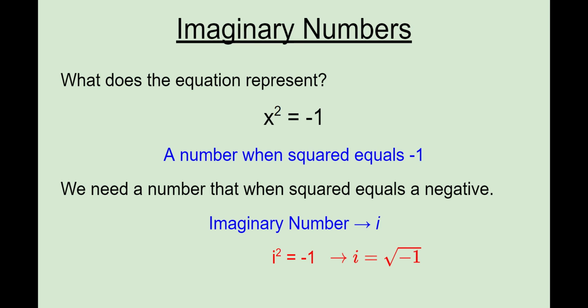It means that if I square root both sides, i itself is just the square root of -1. So remember, this notation is the same as this notation. When you see the square root of -1, it means what number, when I square it, equals -1. So these two are the same, all right? Later on when we get into complex numbers, you'll use this a little bit. But for us, just recognize that the square root of a negative is i.